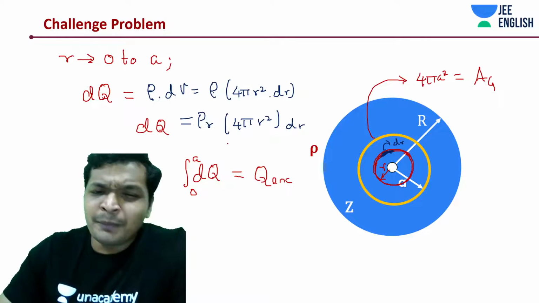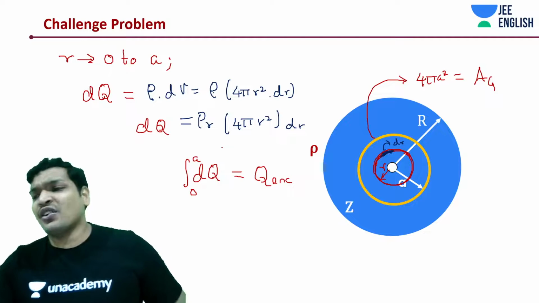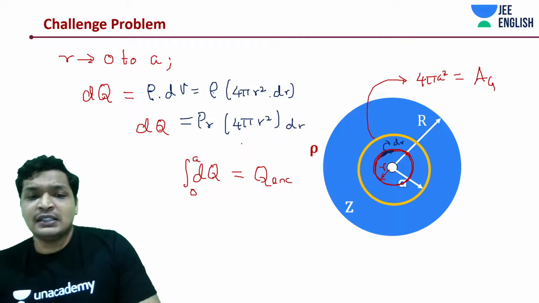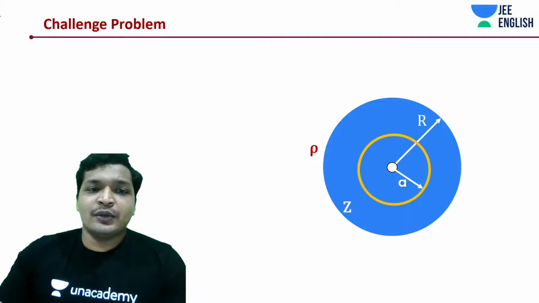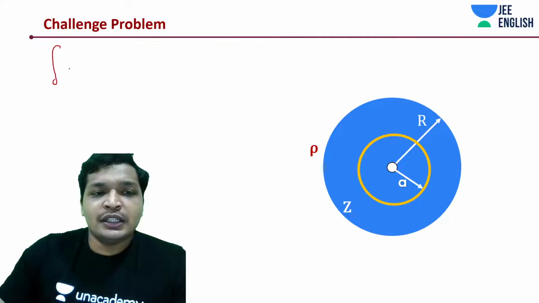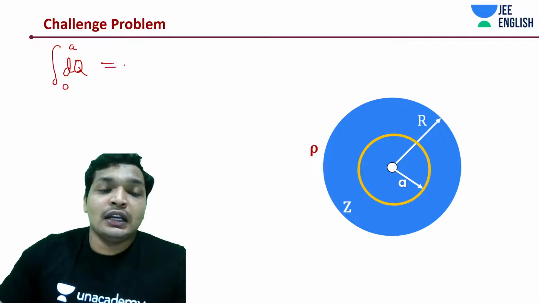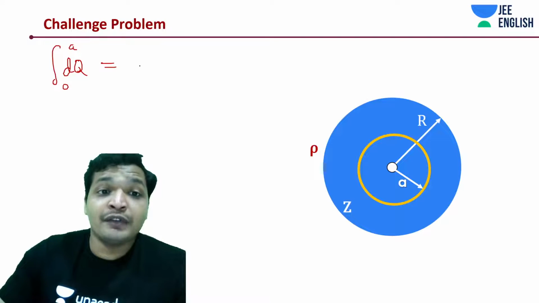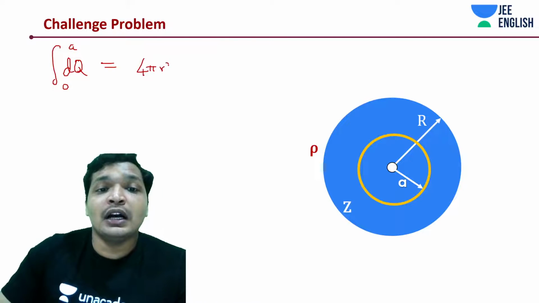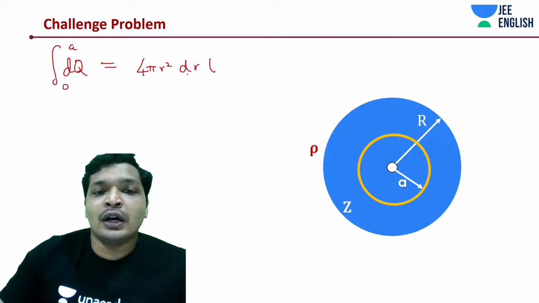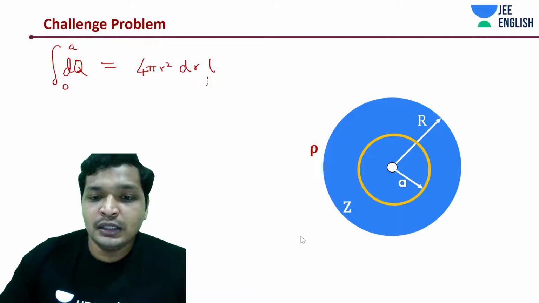Okay, so we are basically going to integrate this term, which is not a big deal. You guys are dealing with even more advanced math than this, so just integrate it quickly. It should be dq integrated over 0 to a, and you have something like 4 pi r square dr into rho into r. Okay, let me write it down this way then.